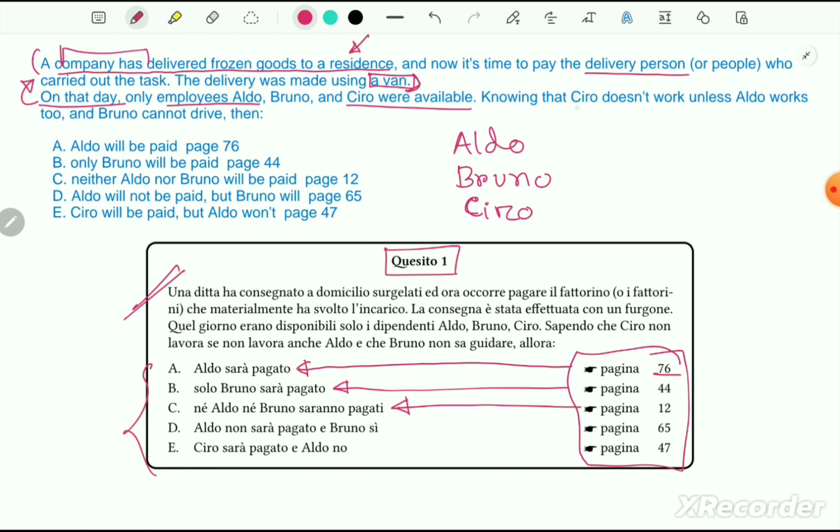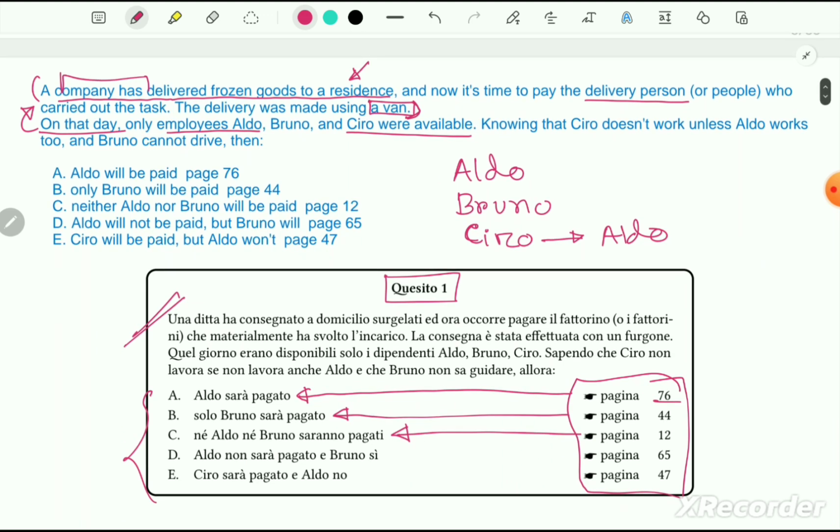Knowing that Ciro doesn't work unless Aldo works, that means Ciro will work only if Aldo works. You understood? Another piece of information: Bruno cannot drive. Now we have to find out the correct answer.